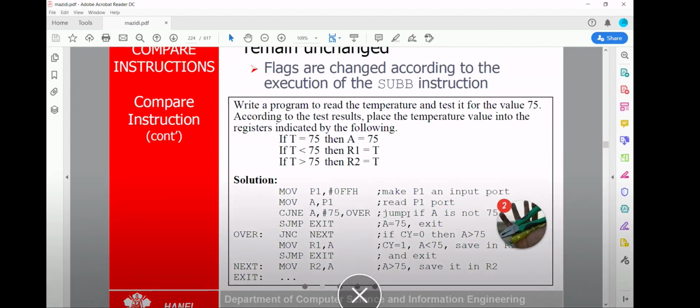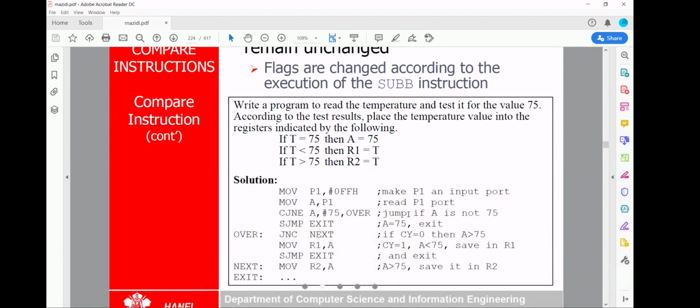I want that temperature sensor to sense the temperature, and you want to know what the temperature outside is. Always when it hits 75, check the temperature.